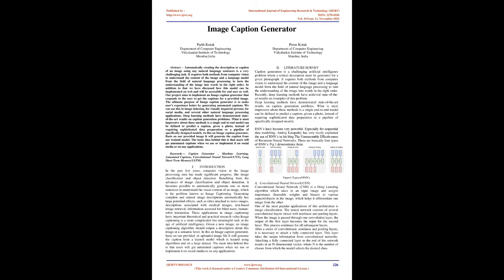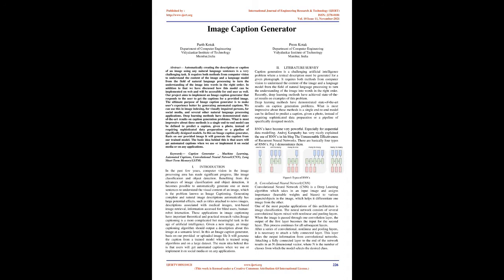Introduction. In the past few years, computer vision in the image processing area has made significant progress, like image classification and object detection. Benefiting from the advances of image classification and object detection, it becomes possible to automatically generate one or more sentences to understand the visual content of an image, which is the problem known as image captioning. Generating complete and natural image descriptions automatically has large potential effects, such as titles attached to news images, descriptions associated with medical images, text-based image retrieval, information access for blind users, human-robot interaction.